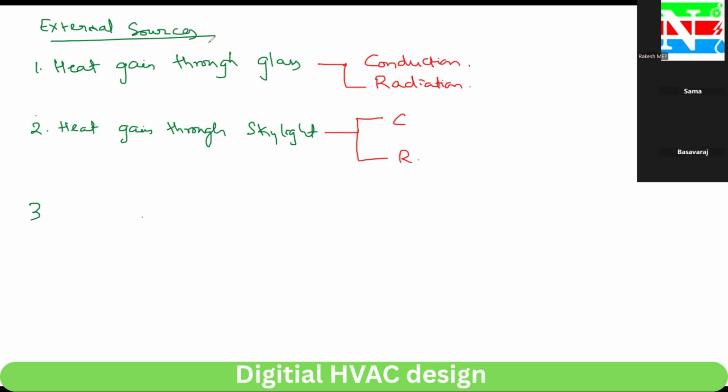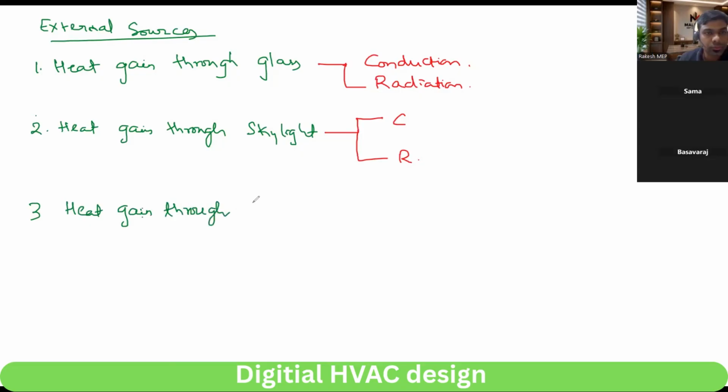Heat gain through wall is transmission heat gain. So it will be conduction. Wall, roof, floor, all those things are conduction. Similarly it will be wall, roof, floor, ceiling, partition.